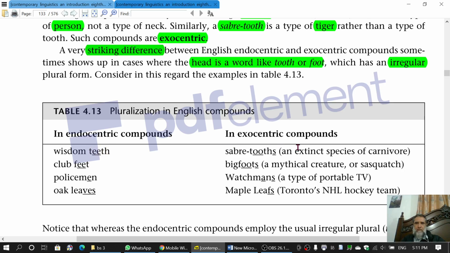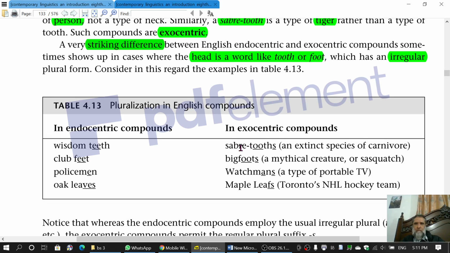But in the case of exocentric compounds, the plurals are made out of the way. For example, saber-tooths would be the plural of the tiger, that special type of tiger. Bigfoots, so you can see that foot actually should be feet, but it is not like this in the exocentric compounds.